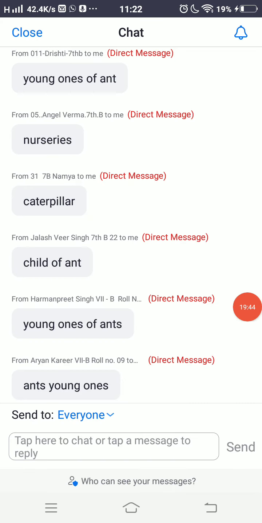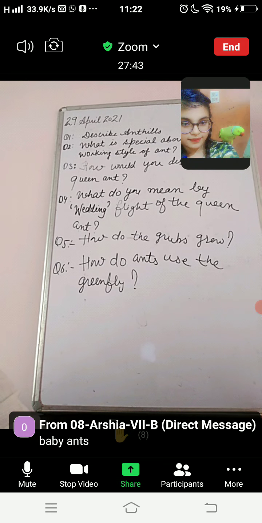So when I was framing questions, that's why I thought that I should include this word in the question so that I can ask my students, they can enhance your knowledge by learning this new word grub. So only near about 10 to 12 students, Harmanpreet, Aryan, Jalashveer, Namya, Angel, Drishti, these students have sent me answer. So grub means young one of ant. Baby ant is known as grub.